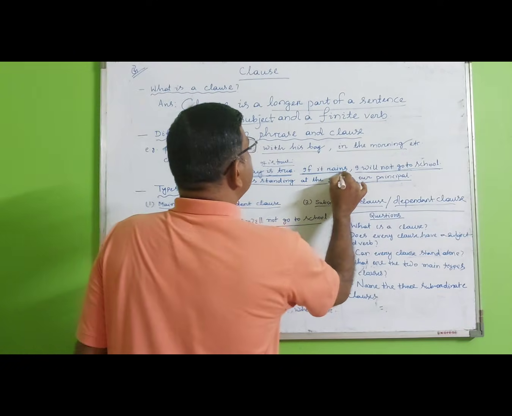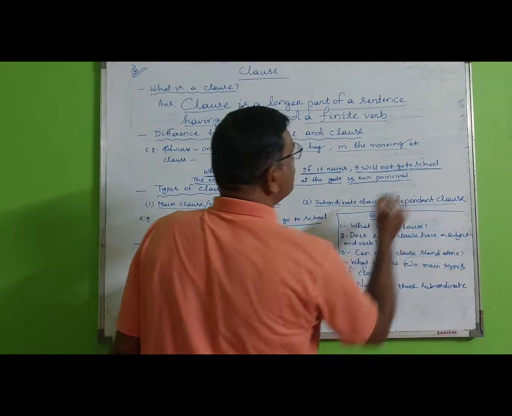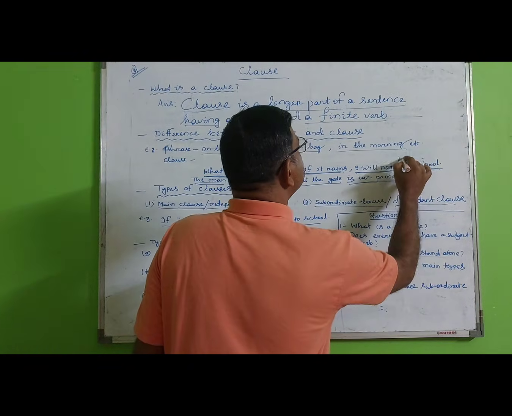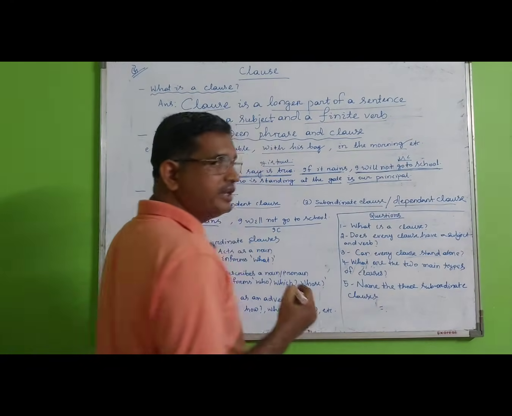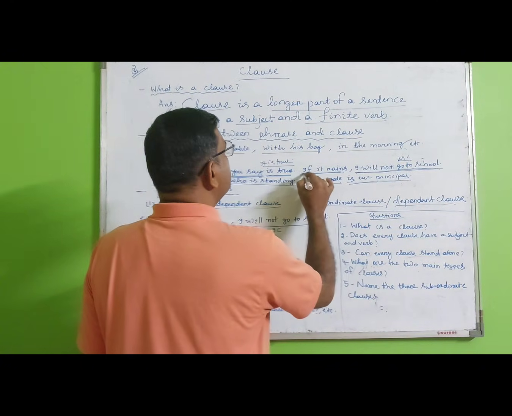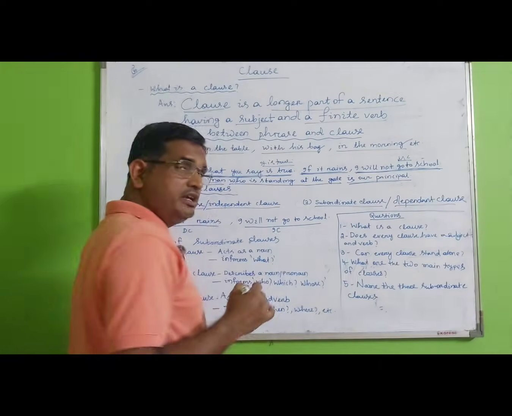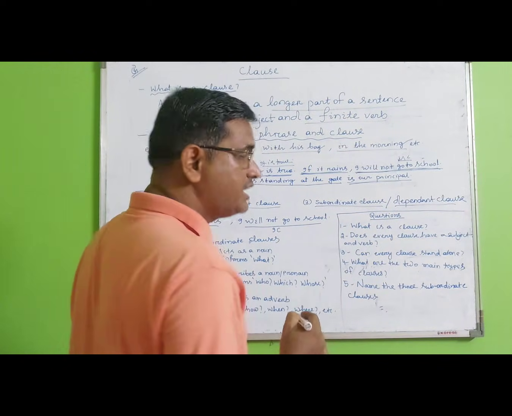In if it rains, I will not go to school, I will not go to school is the main clause, and if it rains is the subordinate clause.